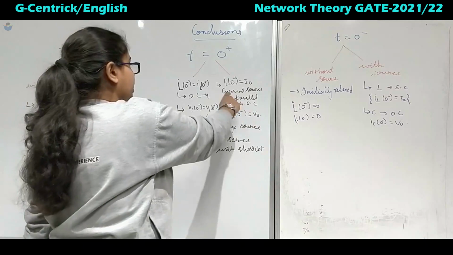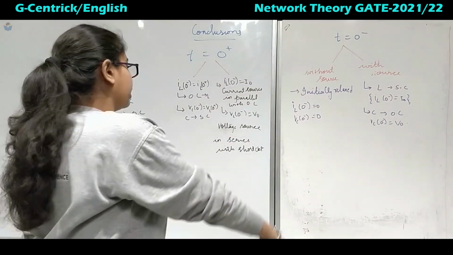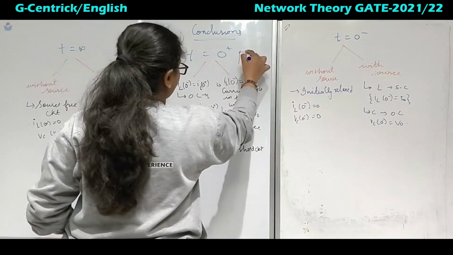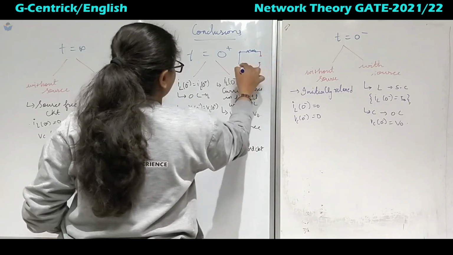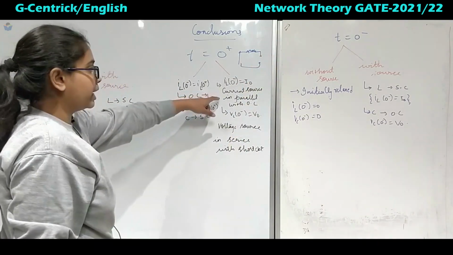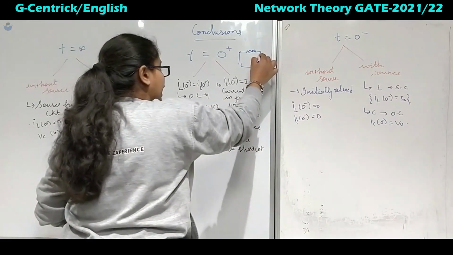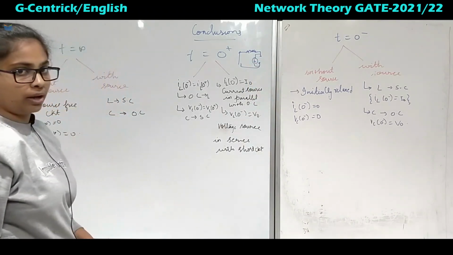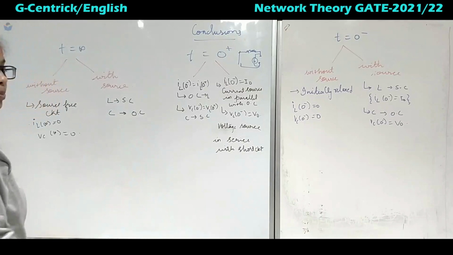Next, with source, IL of 0 minus will be equal to I naught. Something like this circuit will be there. If there is a resistor and here an inductor, we have to open it, but at the same time we have to flow the current. So you will add a current source in parallel. The direction depends on the polarity. If you remember, we will do it the same way. We will see it in the problems.